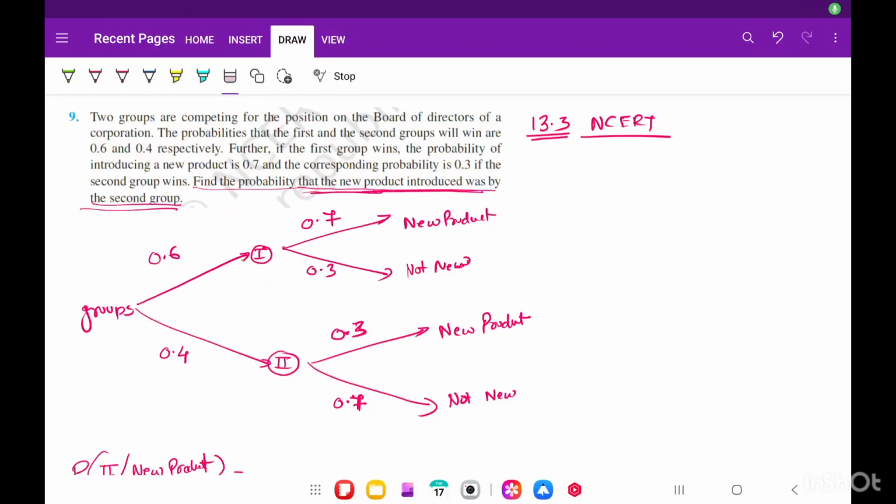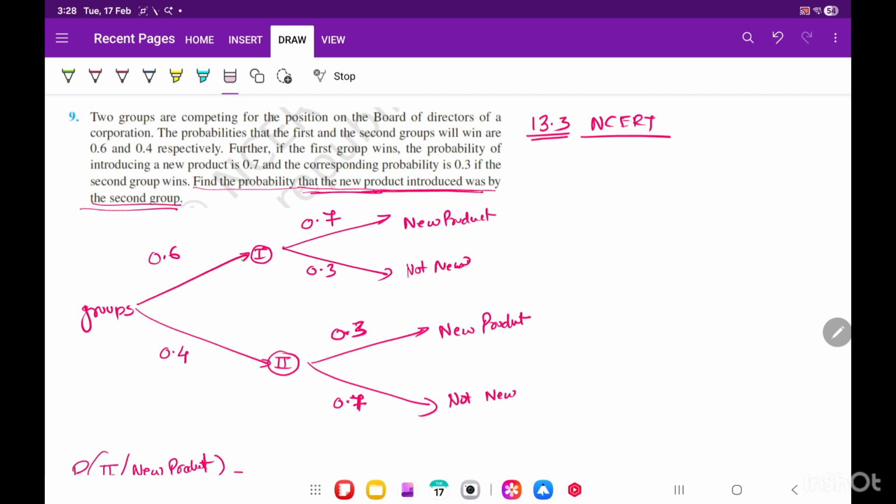This is question 9 from 13.3 NCERT class 12th book. It's a good question, easy hai. So they are saying two groups are there, which are competing for the position of board director of a corporation. The possibility that the first will win is 0.6.